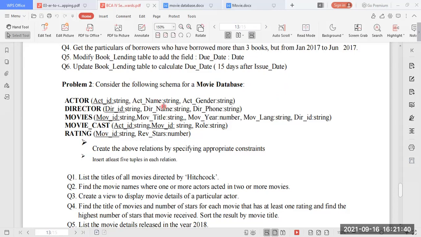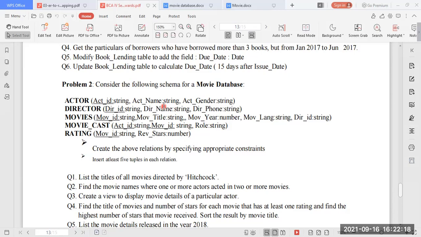Before this, I have taught you how to create tables, and just to remind you, whenever we create a table, we always use the syntax create table followed by the table name and an open parenthesis. After that you start giving the field names or column names, whether it is a primary key or a foreign key with references, and make sure what kind of data type you have given. I have already created the tables here. Only the creation of the tables is done.